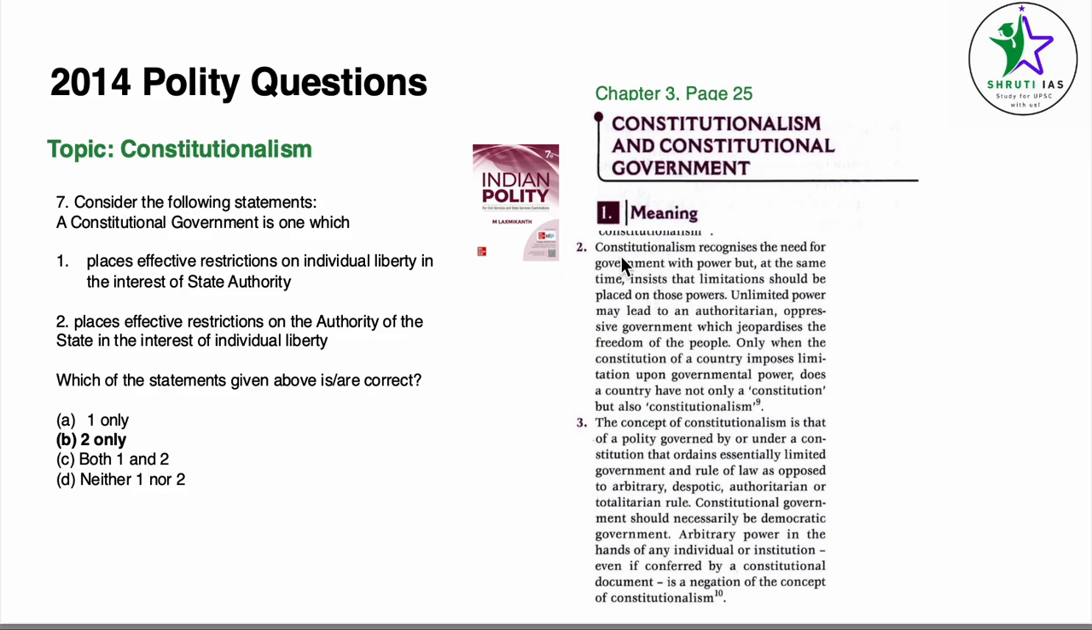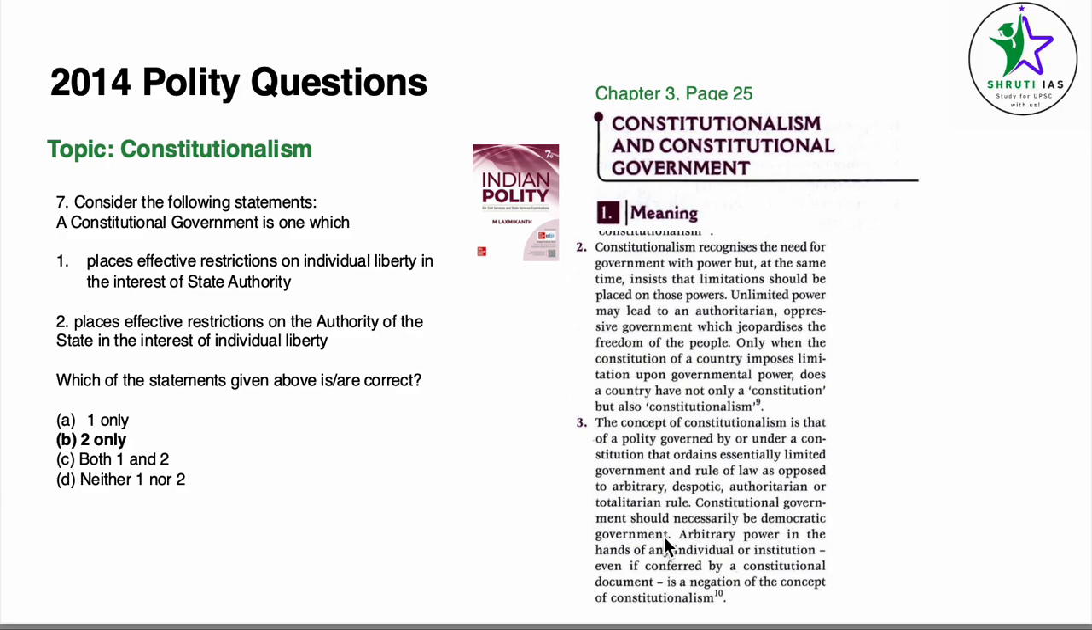So under point number 2, if we read here, constitutionalism recognizes the need for government with power, but at the same time insists that limitations should be placed on this power. Restrictions on authority of the state in interest of individual liberty. Similar statement, same meaning, just different language. Unlimited power may lead to an authoritarian, oppressive government which jeopardizes the freedom of the people. Only when the constitution of a country imposes limitations upon government power does the country not only have a constitution but also constitutionalism. The concept of constitution is that the polity governed by or under the constitution ordains essentially limited government and rule of law as opposed to arbitrary, despotic, authoritarian, totalitarian rule.